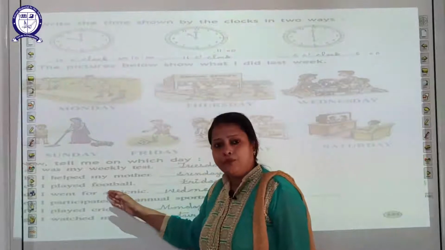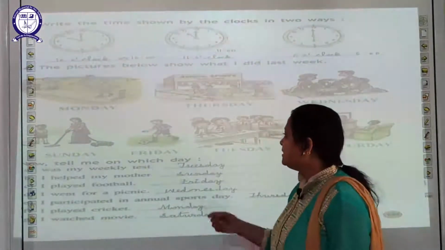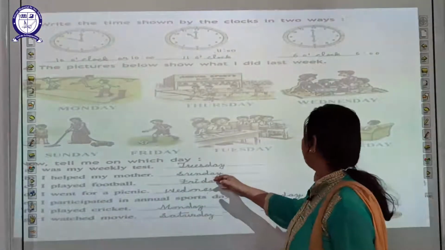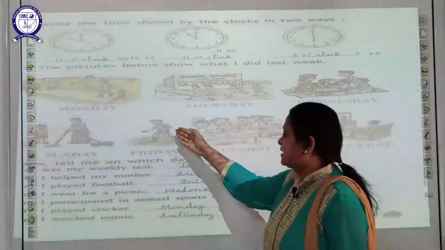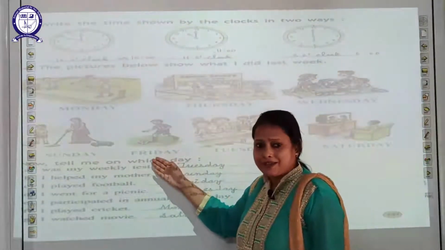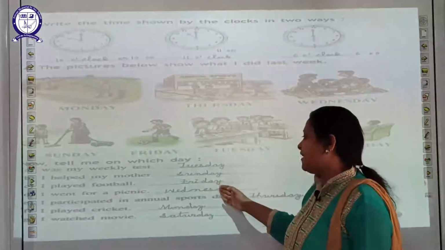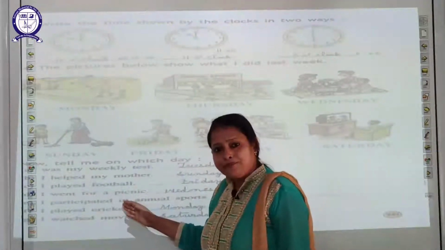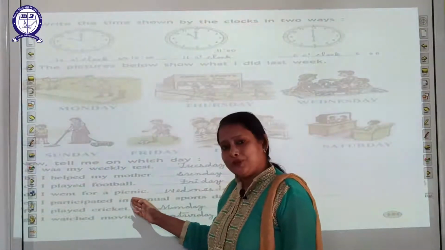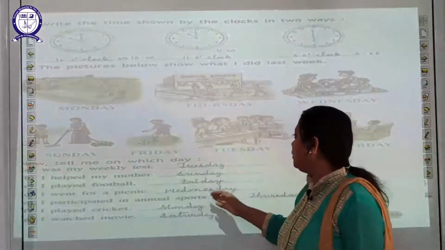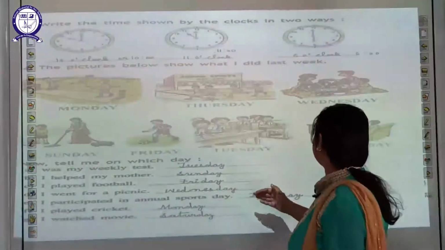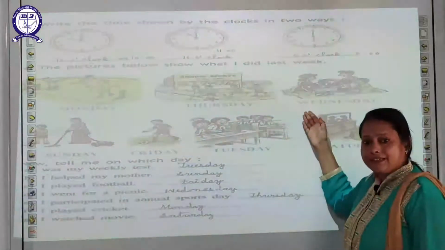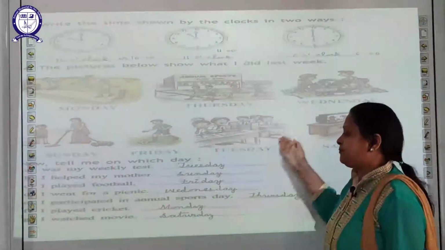I played football. Which picture do you see, students? Yes, this picture shows the boy playing football. Friday. I went for a picnic. Which picture shows that he went for a picnic? Look in the picture. Yes, picnic scene. Wednesday.